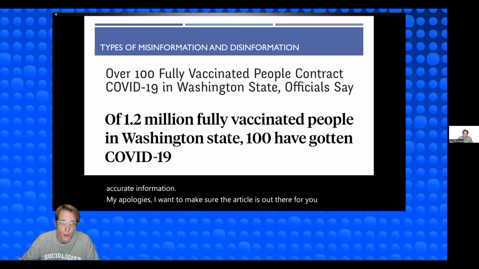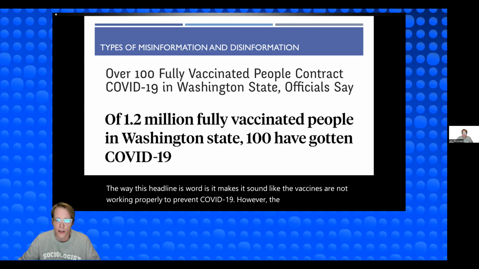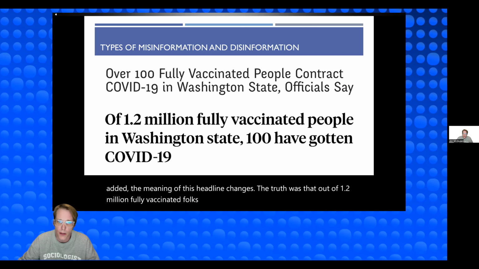the way this headline is worded makes it sound like the vaccines are not working properly to prevent COVID-19. However, when the larger context is added, the meaning of this headline changes. The truth was that out of 1.2 million fully vaccinated folks, only 100 contracted COVID-19. So it changes, as you see.